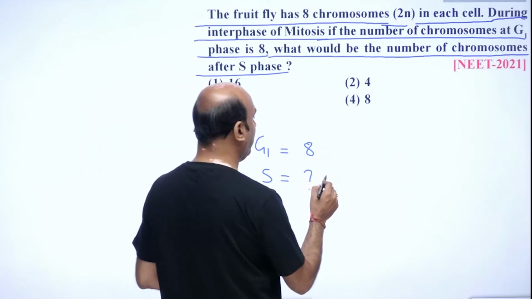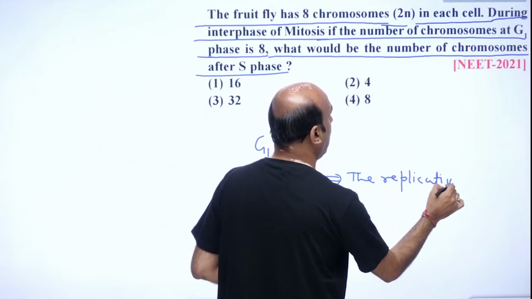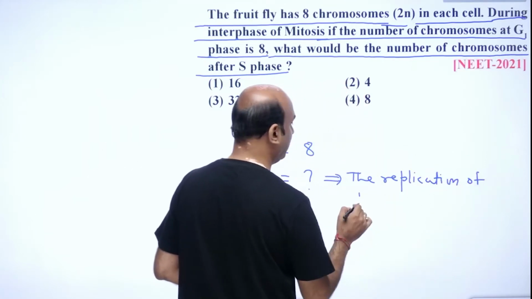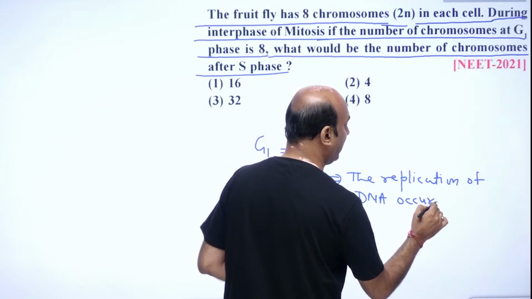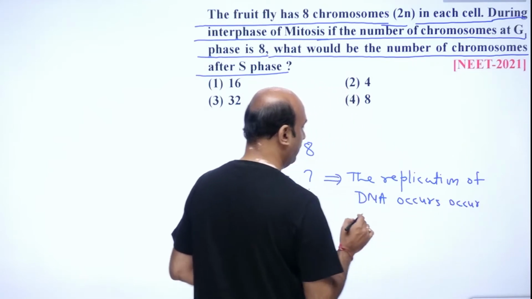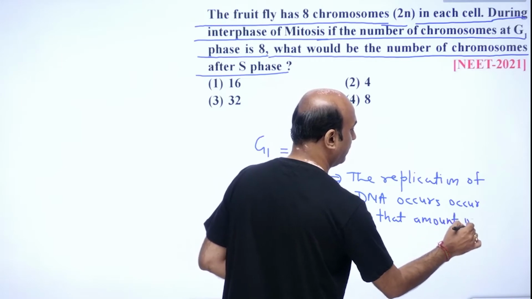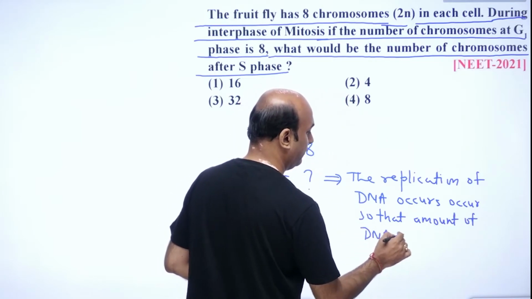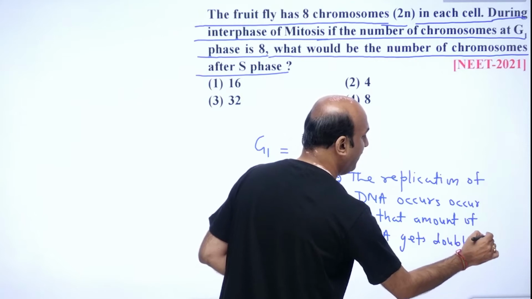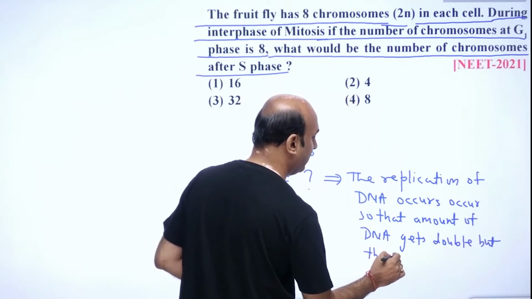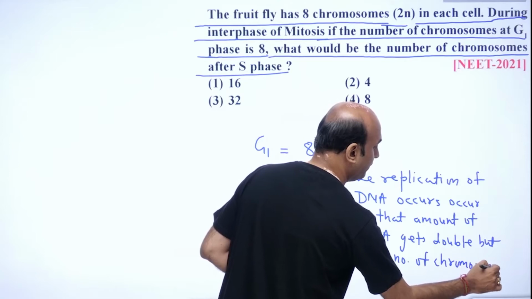We know, student, that in S phase the replication of DNA occurs, so that the amount of DNA gets doubled, but the number of chromosomes remains constant.